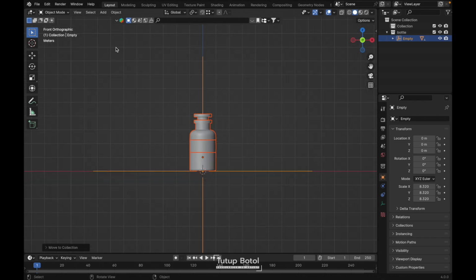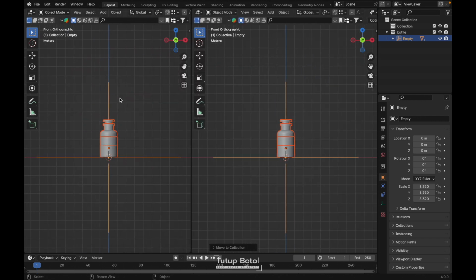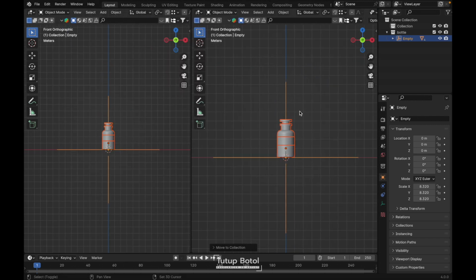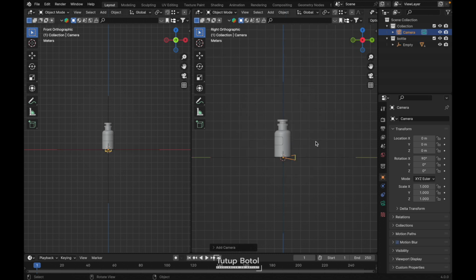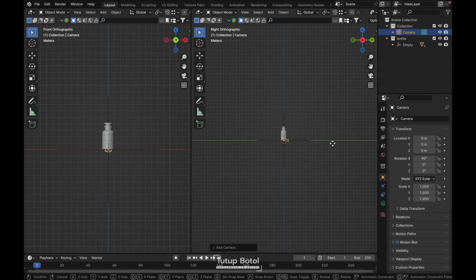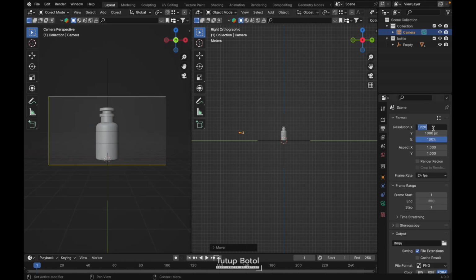Let's create the environment. Just expand over here and press Shift A. Add a camera. To right view. Move your camera over here. And at this window, change to the camera view. Change the resolution over here, X 1440 and Y 1920.